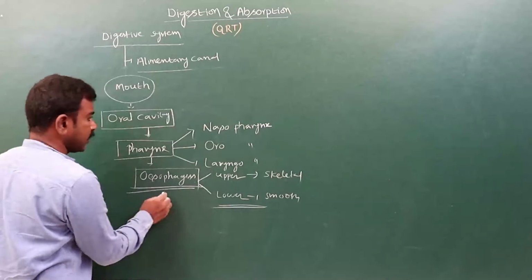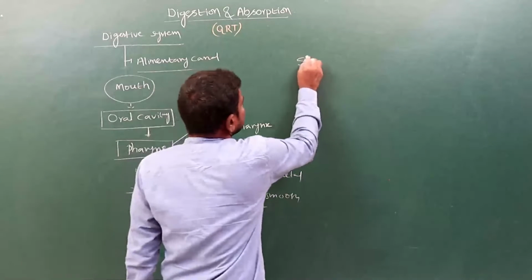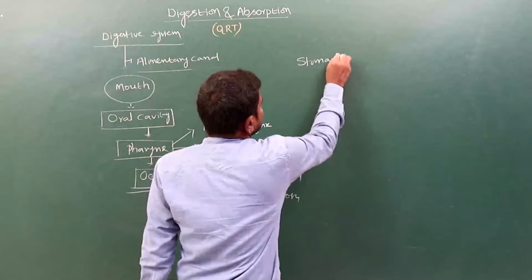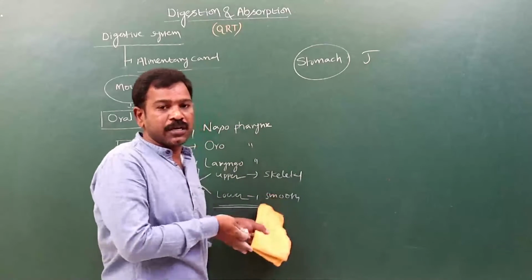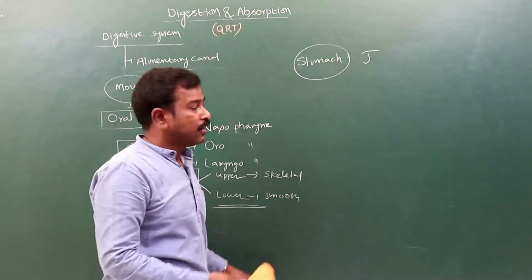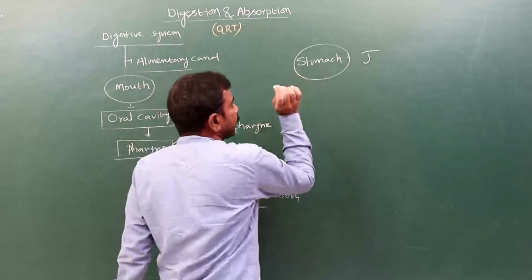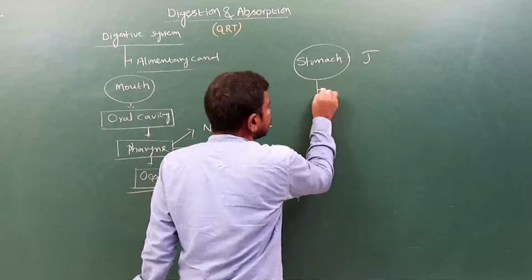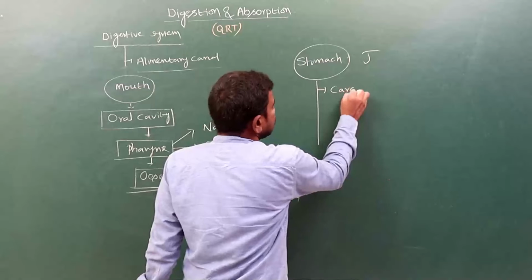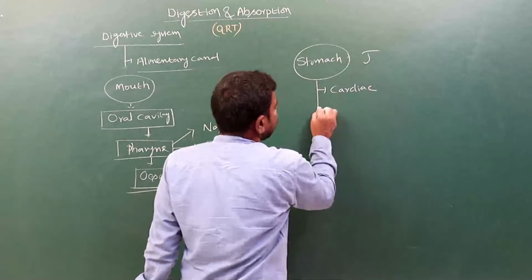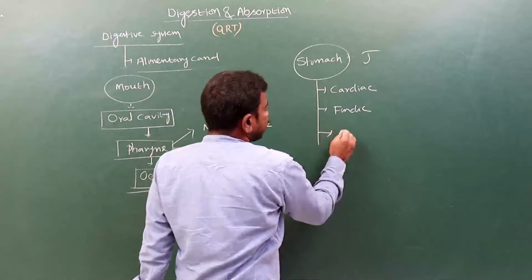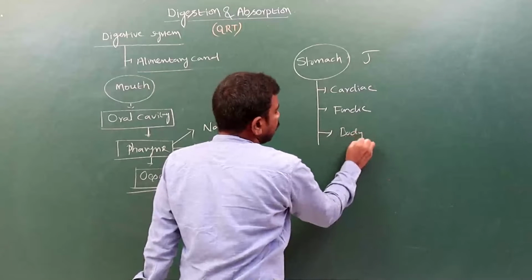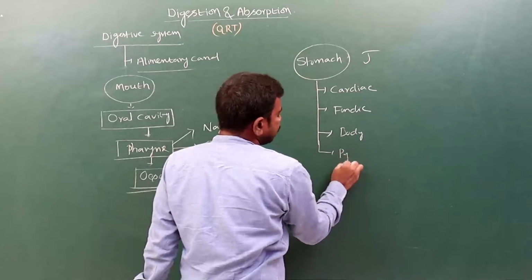Like this, the esophagus. Next, see the stomach. The stomach is J-shaped and is present on the left side of the abdomen. In the stomach there are four parts: the cardiac region, the fundic region, the body, and the pyloric region.